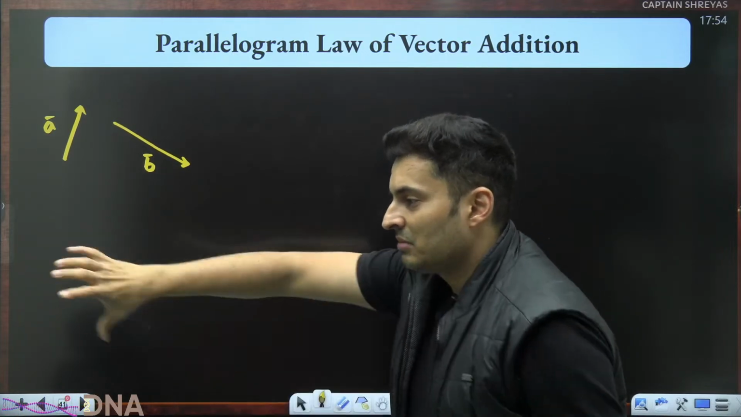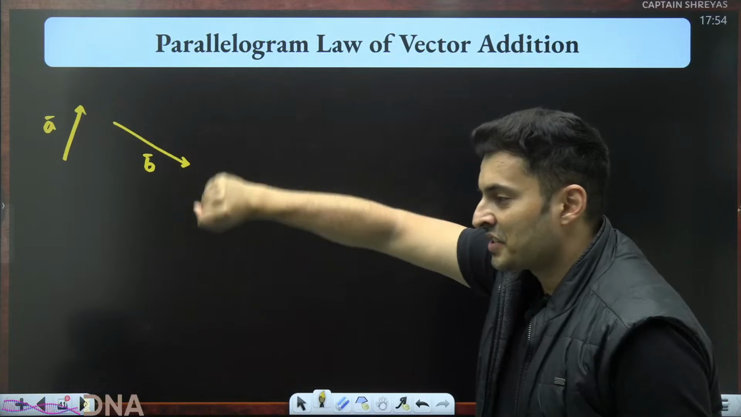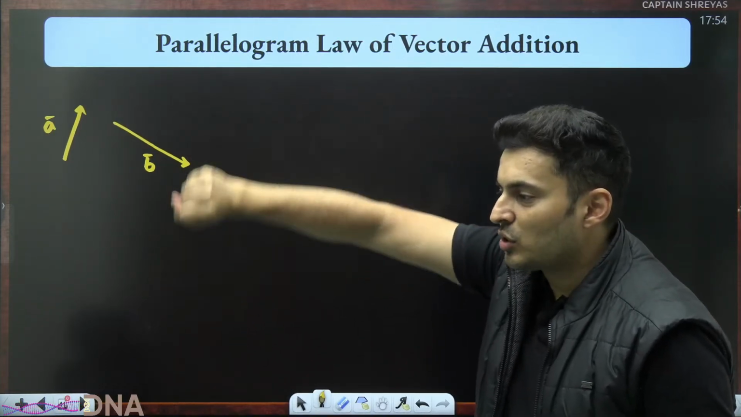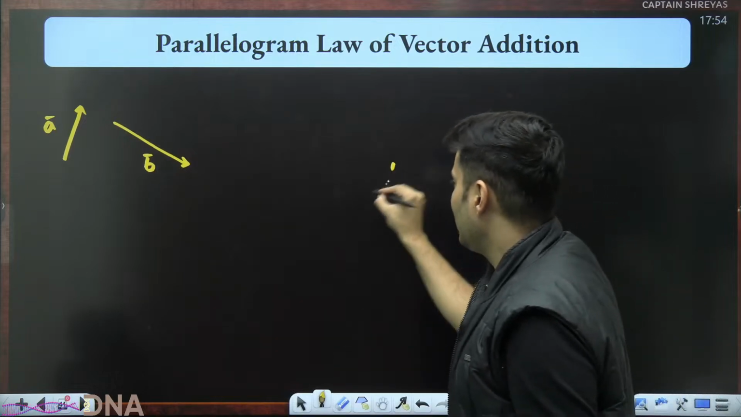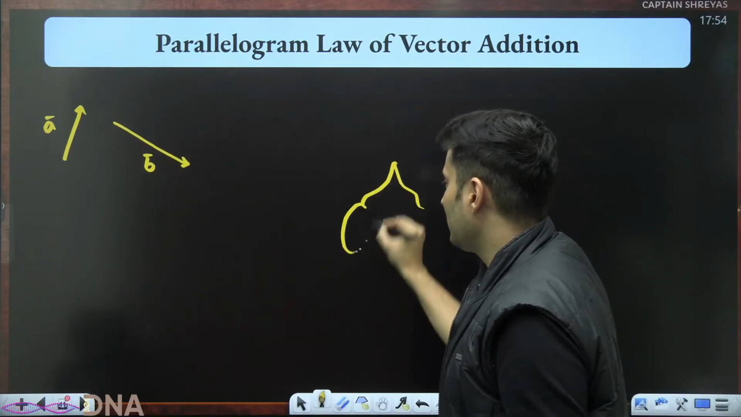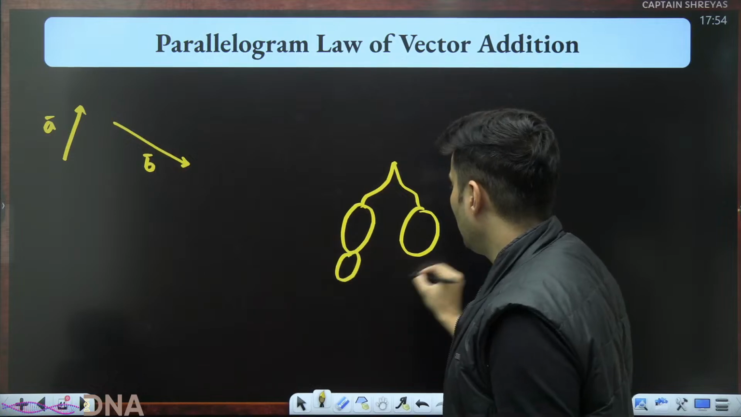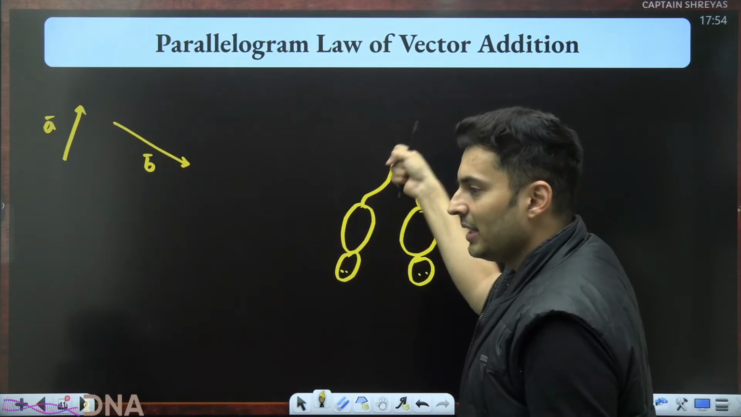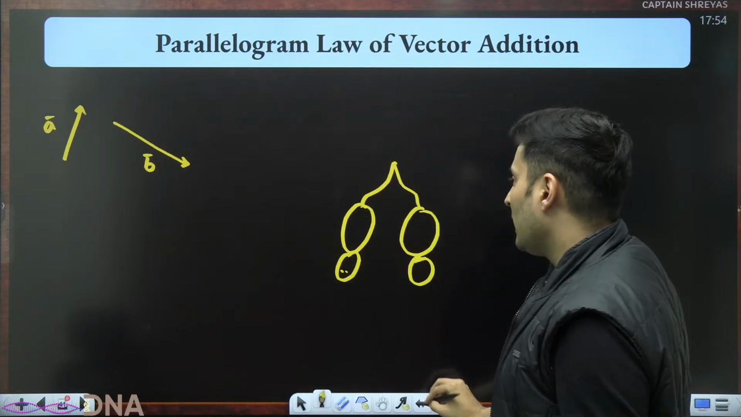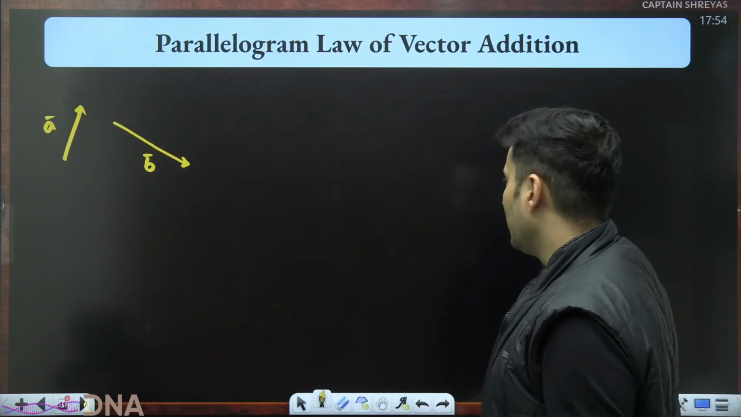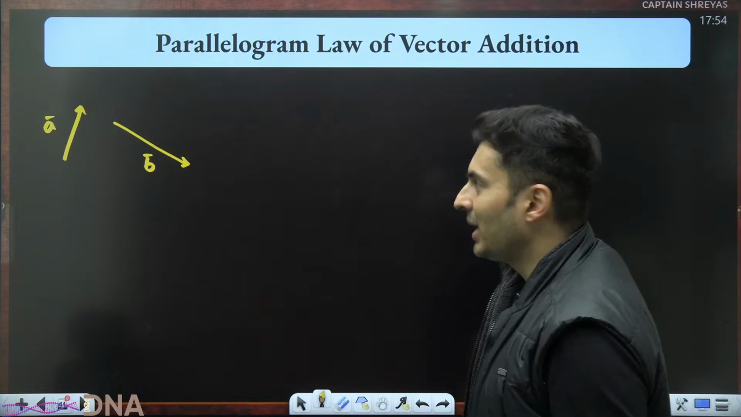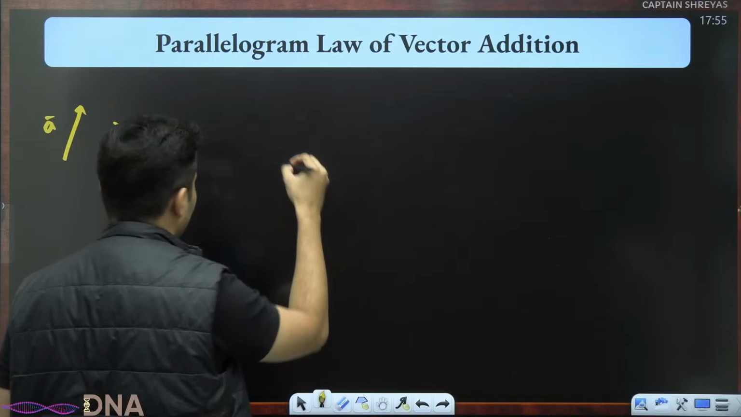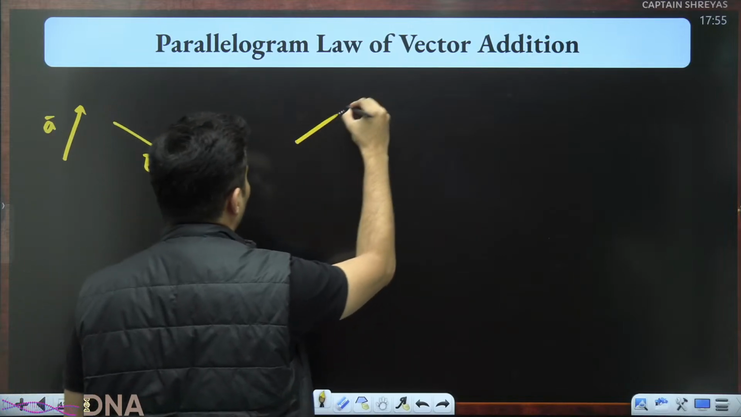It's like taking two monkeys together. Parallelogram means just imagine somebody is holding two monkeys' tails together. This is your monkey. This is another monkey. They are upside down now. You are holding both the tails together. So parallelogram is like two monkeys together. So let's hold the tails of the monkeys together.